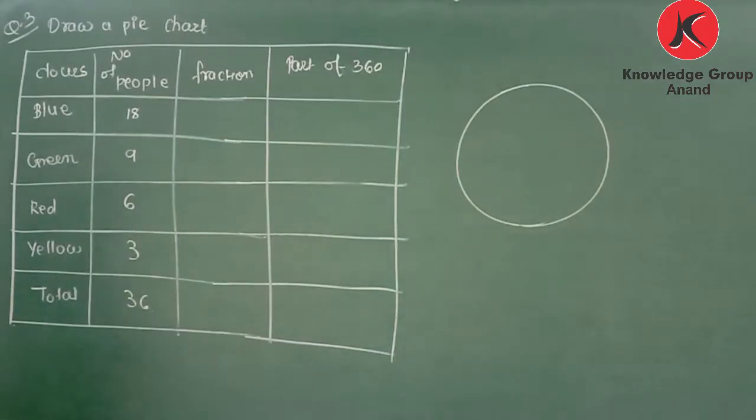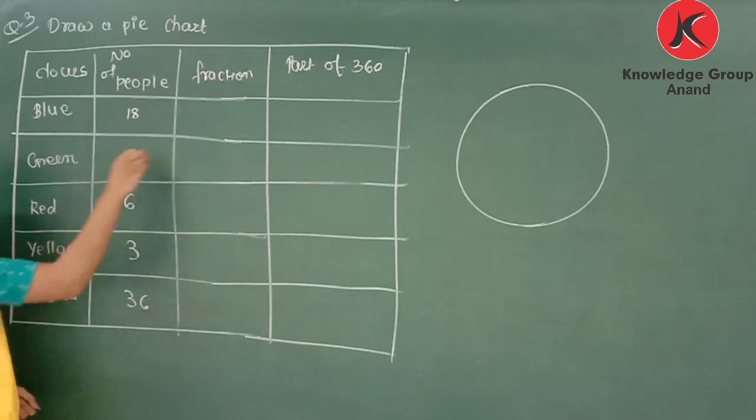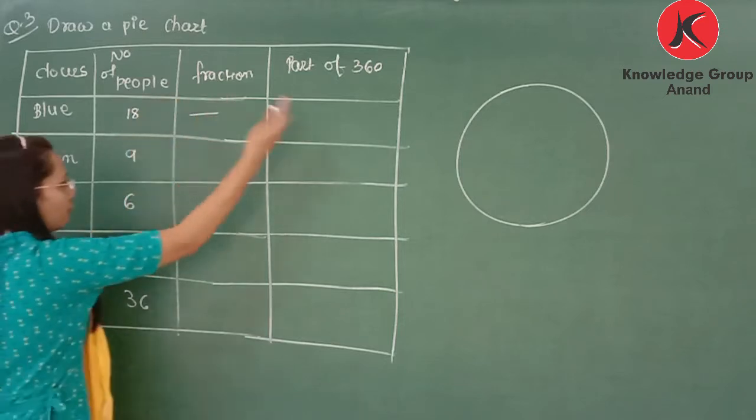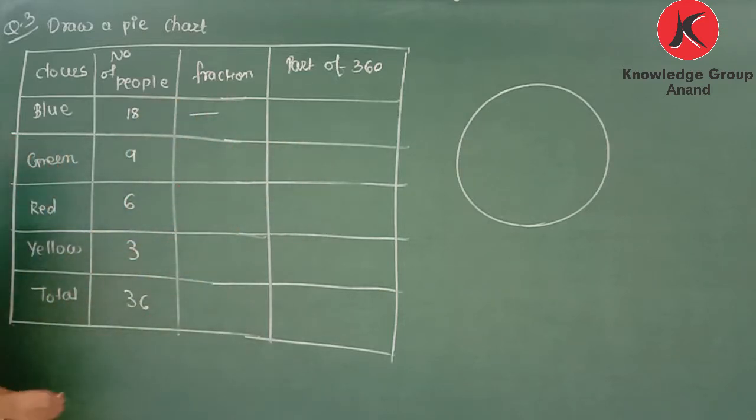Now question number 3. Draw a pie chart in which the colors liked by different people are given. So here blue is liked by 18 people, green color by 9 people, red color by 6 people, yellow color by 3 people, and a total of 36 people are surveyed. So I extend this given table to find the fraction and the part of 360.